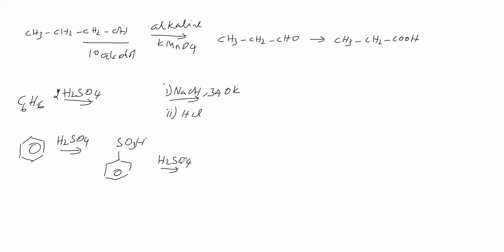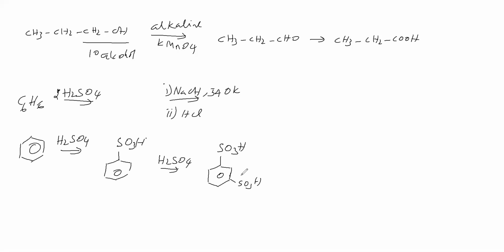Another time. Now, this sulfonic group is an electron withdrawing group. Therefore, it will deactivate the phenyl ring, and it is a meta director for the electrophile. Sulfuric acid is giving the electrophile SO3. That SO3 is attacking at the meta position. Therefore, the meta position will undergo sulfonation, giving SO3H.